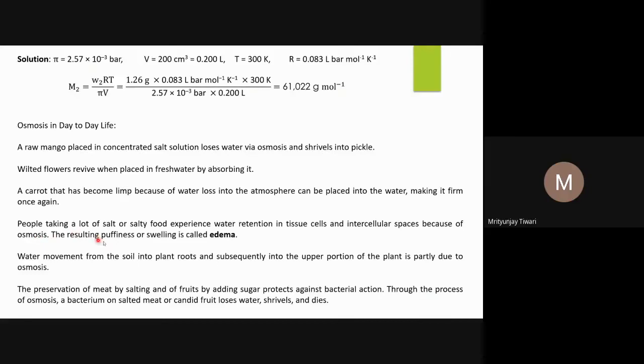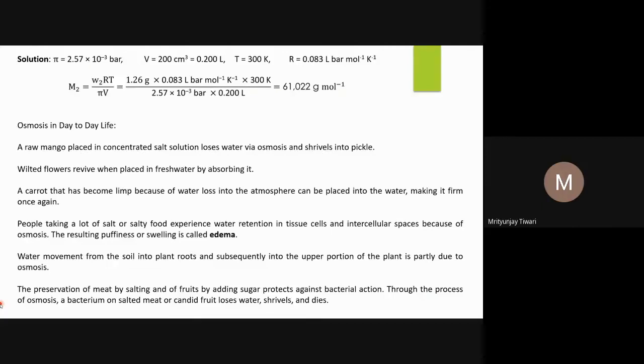People taking a lot of salt or salty food experience water retention in tissues and cells and intracellular spaces because of osmosis. So you should not take extra salt. If you take extra salt, what will happen? The concentration of the salt in your cells, and even the intracellular spaces, will be more. So what will happen if you drink water? That much of the water will be absorbed and retained in our body. It will not be left by the kidney to pass through the urine.